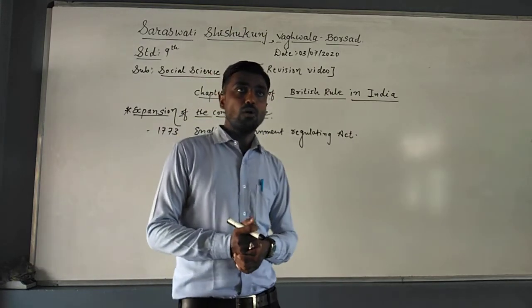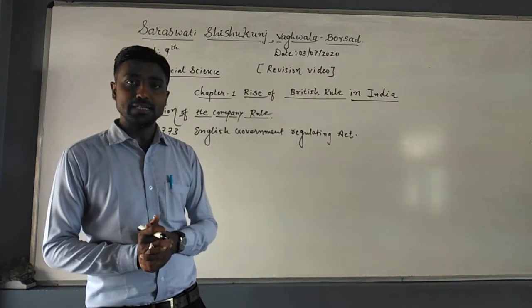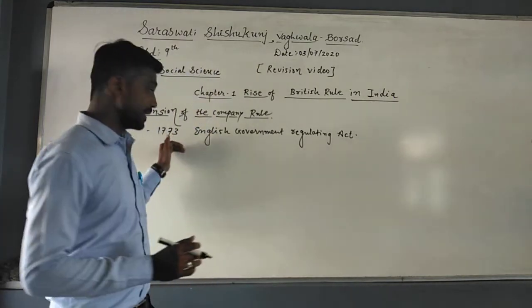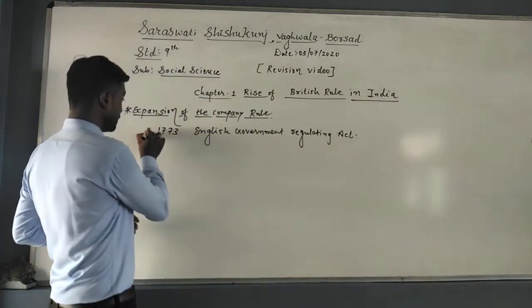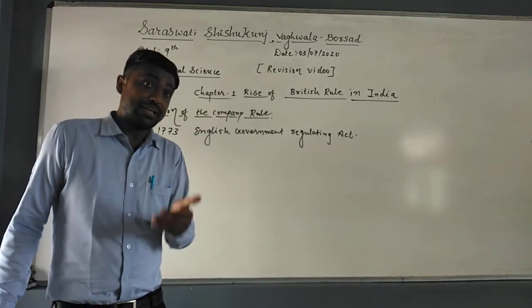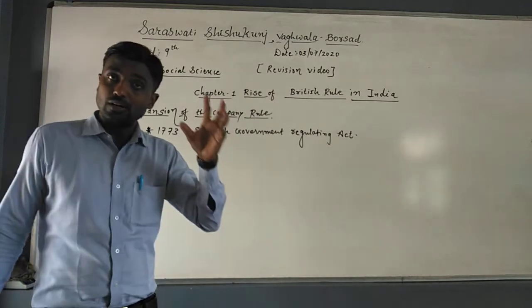It means all the trade and political activities were now carried out under the name of this Governor General. So according to this act, the Britishers got more power.